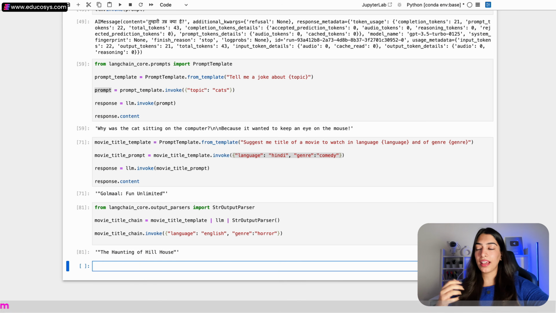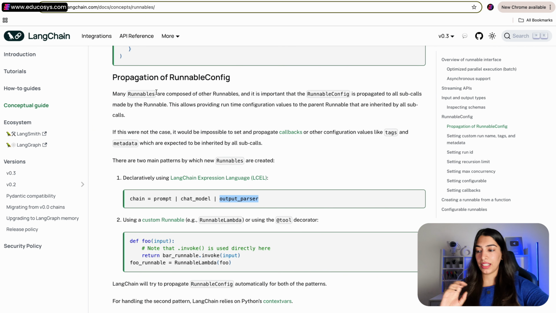This is the documentation, and I think they plan to keep this because this is part of LCEL. So I think this will be continued, this way of writing the code. So I think this you can use, but in case there is any update, I will be updating in the comments. But I think this is what they are planning to keep in the future also, because this is very easy to understand, right? You just have to add the pipe operators.